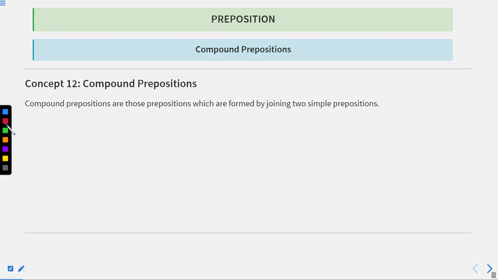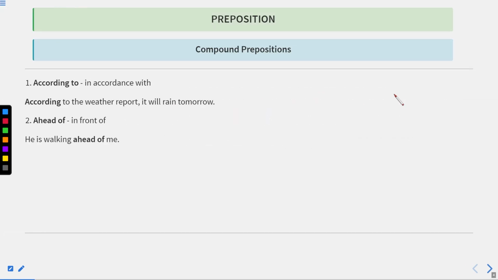Now compound prepositions are actually the phrases or the words which are combined with the prepositions, or where we have joined two or more prepositions to make a phrase, that is compound preposition. Compound prepositions are those prepositions which are formed by joining two simple prepositions or two or more simple prepositions. Okay. So here preposition will be combined with preposition only.